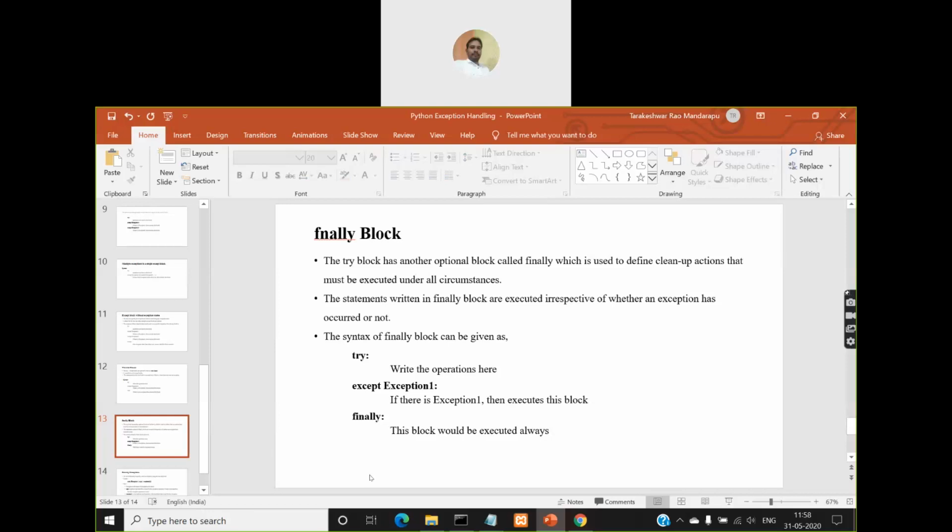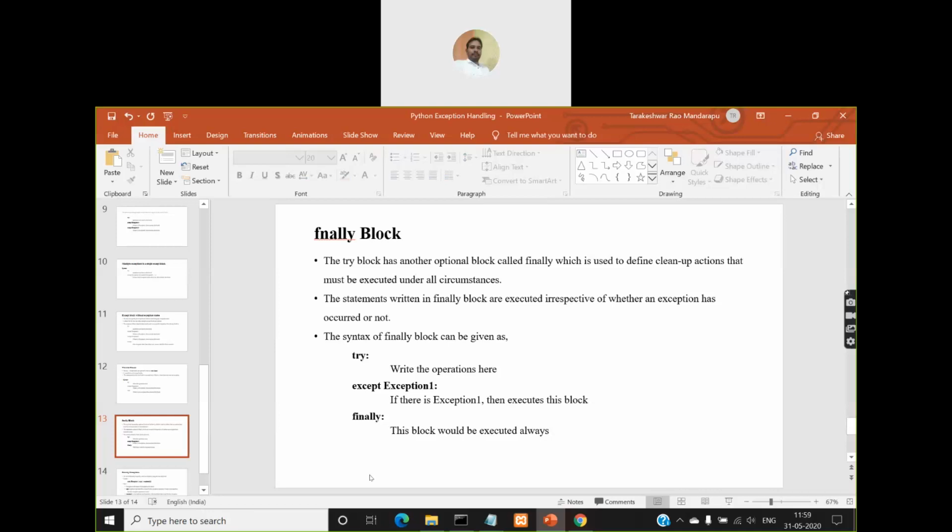So what is the purpose of this? For example, your program will be terminated, right? You have written some code in the try block wherein you are opening a file, and when you are reading the file, if some input error occurs, an IO error occurs, then the remaining statements in the try block will not be executed. But in those remaining statements, I have a closing statement of the file, that is f.close. So the close function will not be executed. As a result, the file will not be closed. It will still remain open.